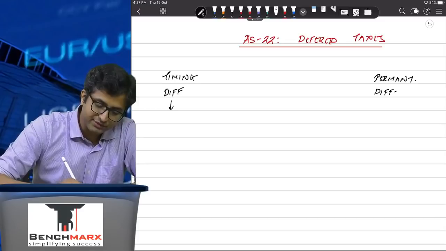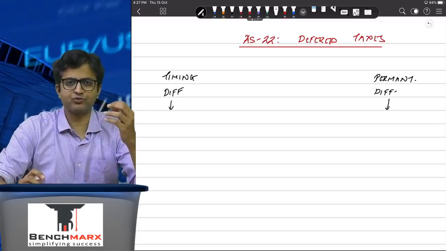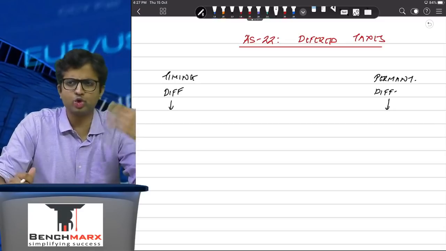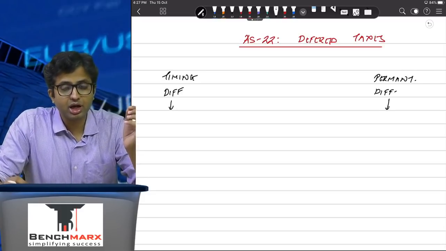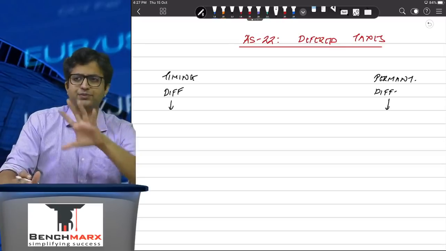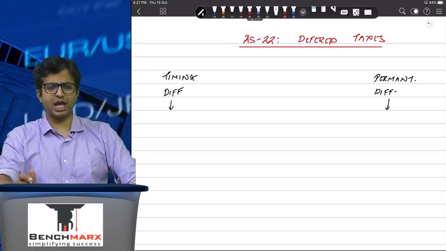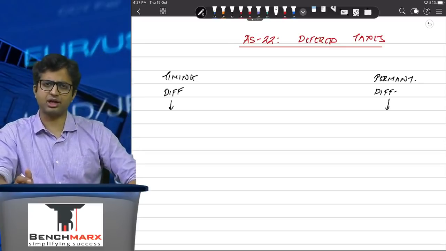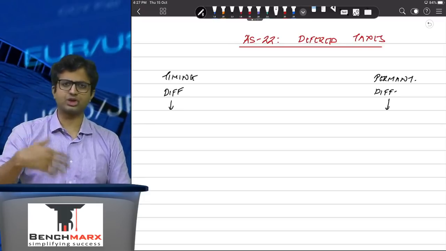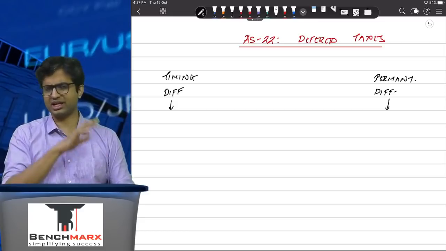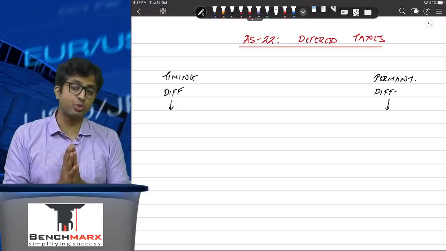So AS believes that if the profits are different due to a temporary item, then in the current year, if you have calculated the profits and accordingly a particular tax comes, you might come to the conclusion that you have actually saved tax or you have actually paid more tax or less tax. That is incorrect. You have just postponed tax.